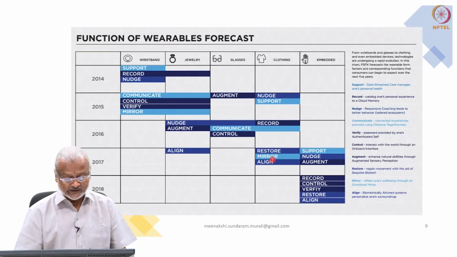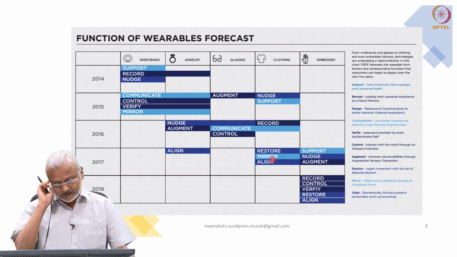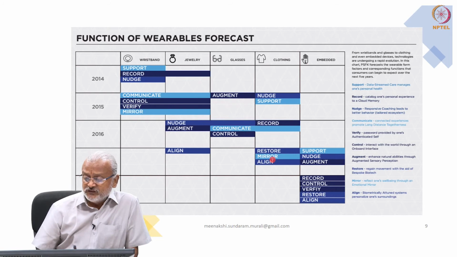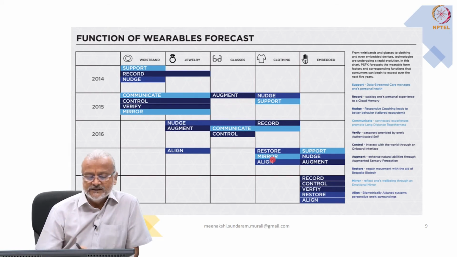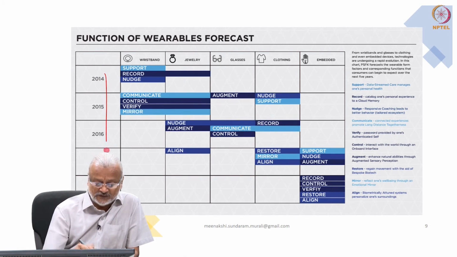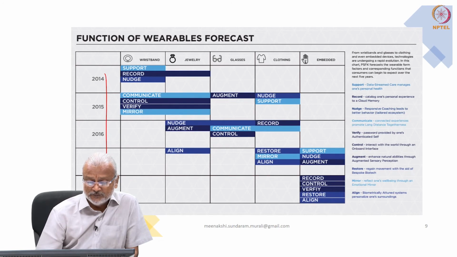Now let's look at the possible ways in which wearables are evolving. The chart is a very useful one, right? It is also tracking what has happened in the past. Originally it started with wristband.